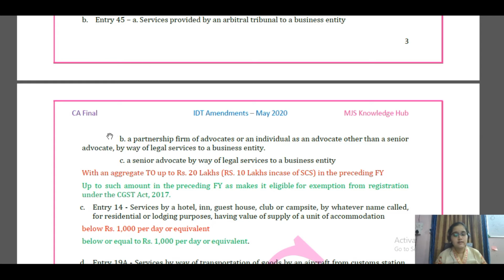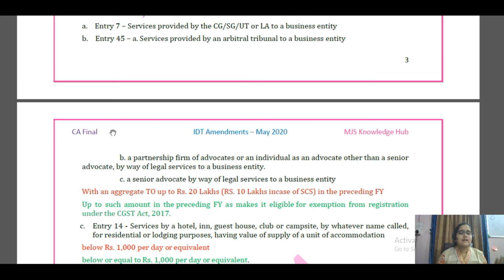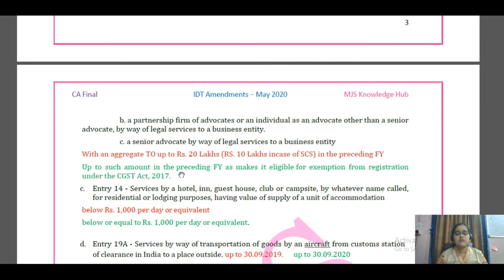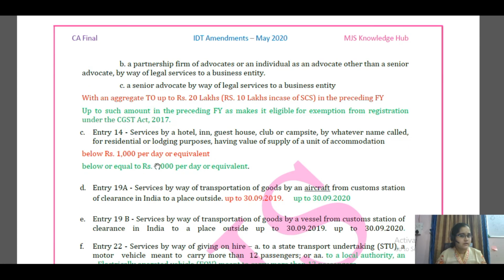So this is the entire play: since the limits have been changed for various states, they inserted a line saying that if the business entity is receiving the following services from entry 7 and entry 45, and in the preceding financial year it is not exceeding the limit up to which it is exempted from registration, then automatically the exemption will be available. Okay. Then entry number 14.